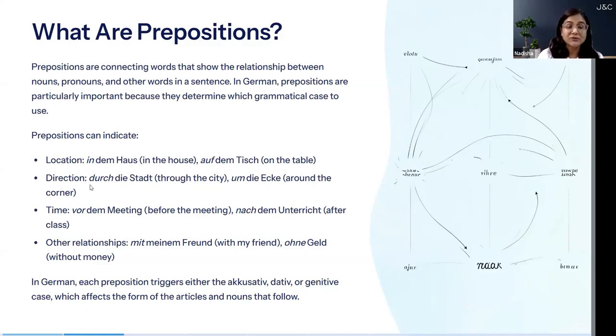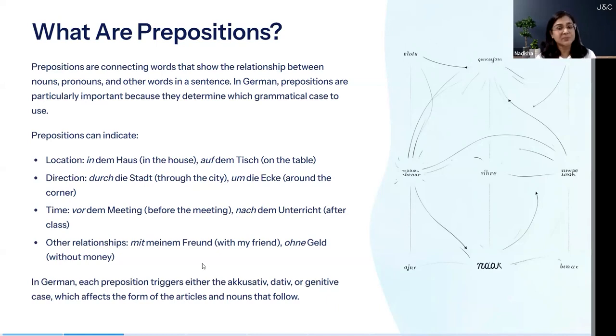Okay. For direction, we use durch or um. Through the city is durch die Stadt. Around the corner is um die Ecke. For time, we use vor. Vor is pronounced as for. So this is vor. Vor dem Meeting is before the meeting. Nach dem Unterricht is after the class. And for relationships, we say mit meinem Freund, with my friend, ohne Geld, without money.